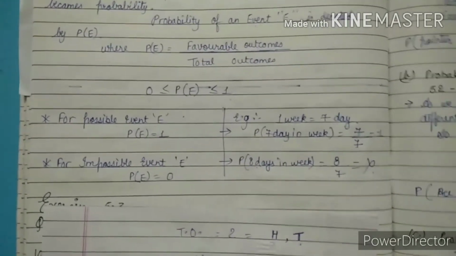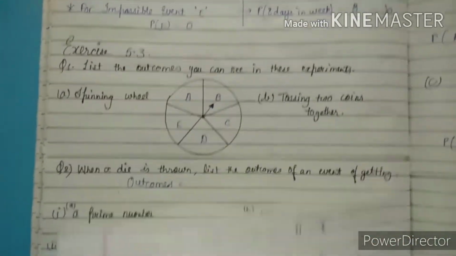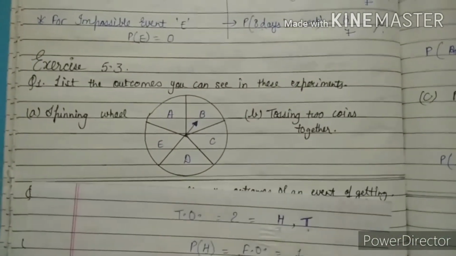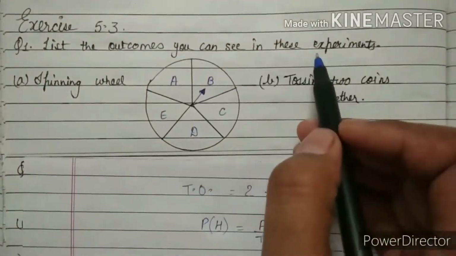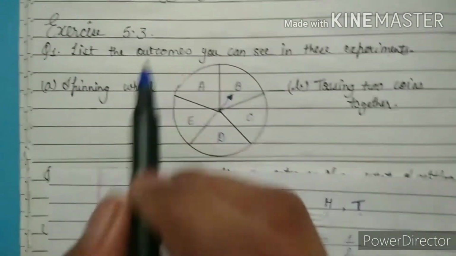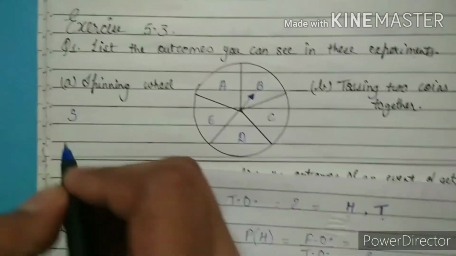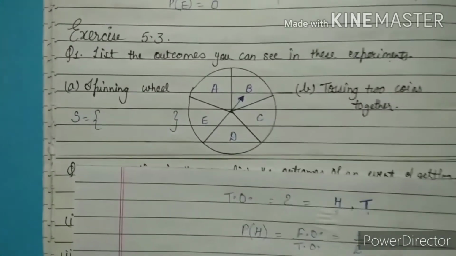Okay, now we are going to start our exercise 5.3. First question is, list the outcomes you can see in this experiment. We only have to write the outcomes. The outcomes are represented by S, and the answer will go in curly brackets.